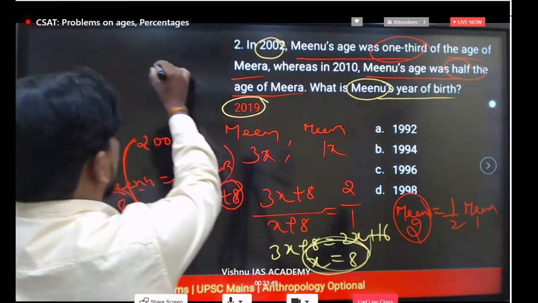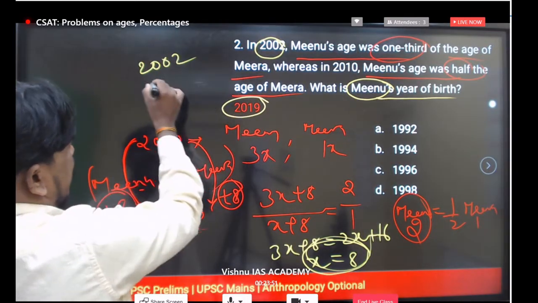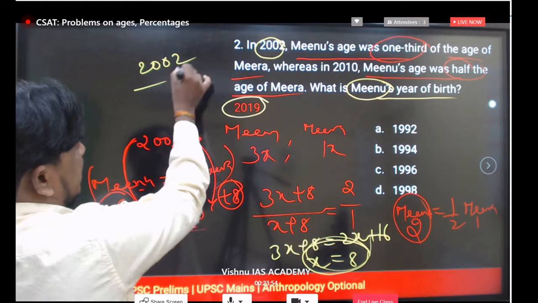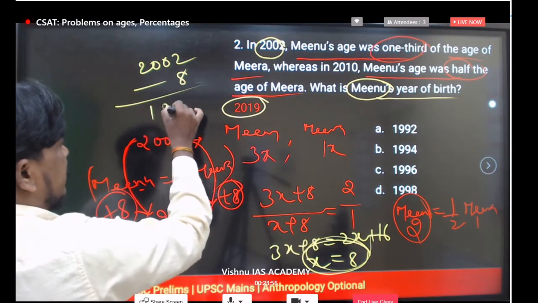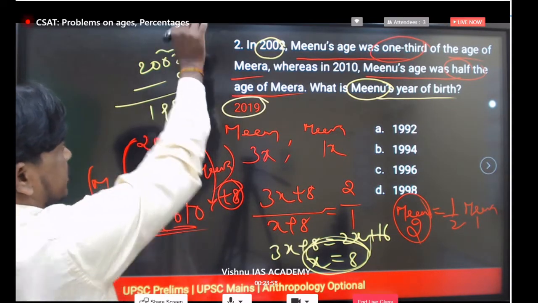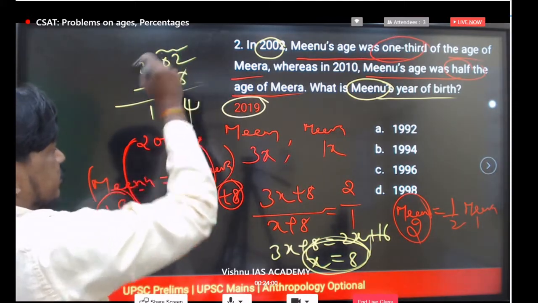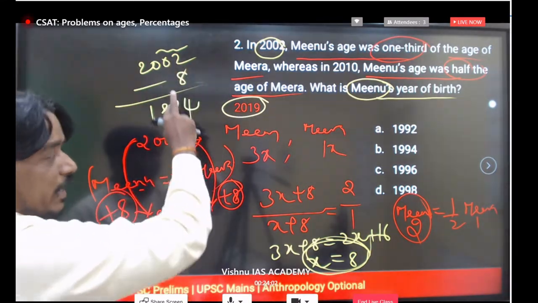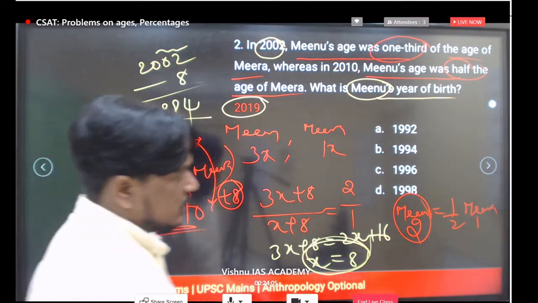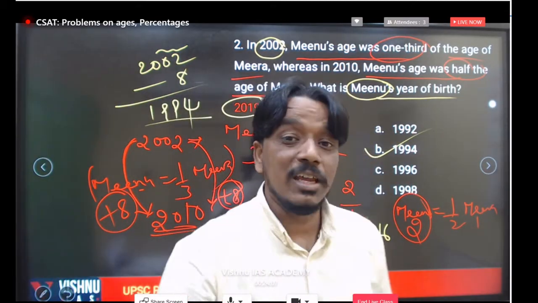We can take 2002 minus 8. If you subtract here, what will we get? 1994. Is it correct or not? Just take 10 here. 10 minus 4, 12 minus 4, 8. You will get 1994. So 1994 was the year of birth.